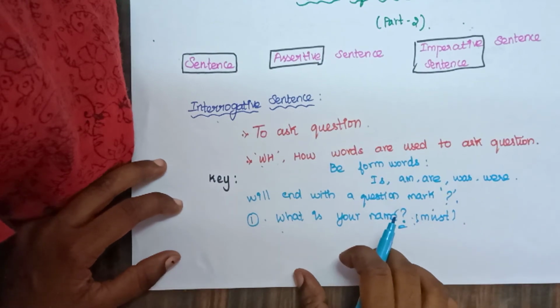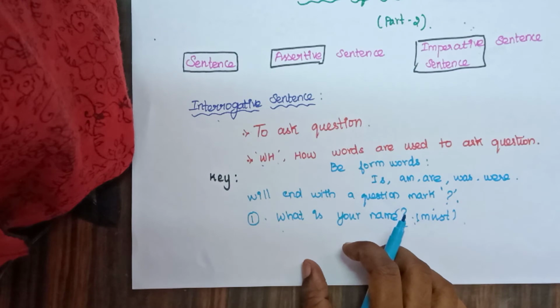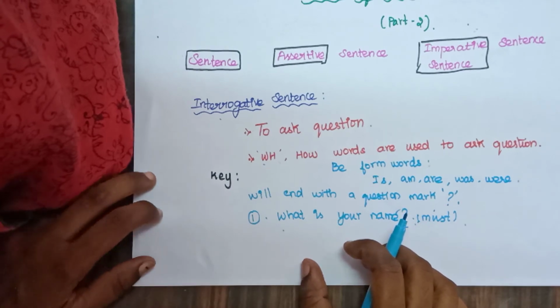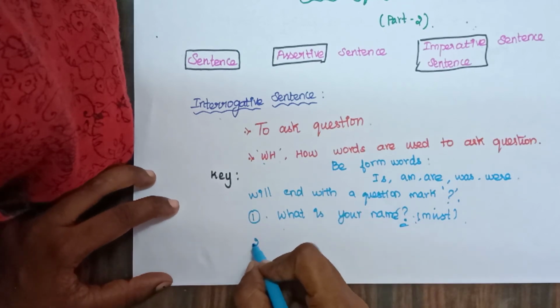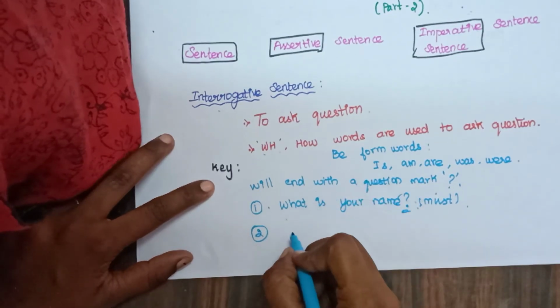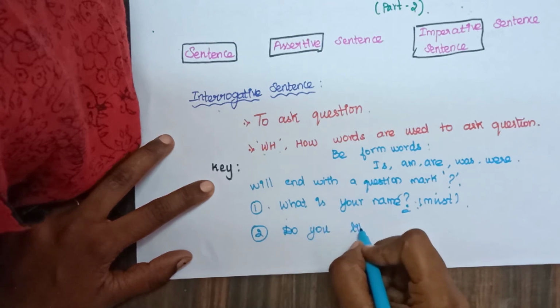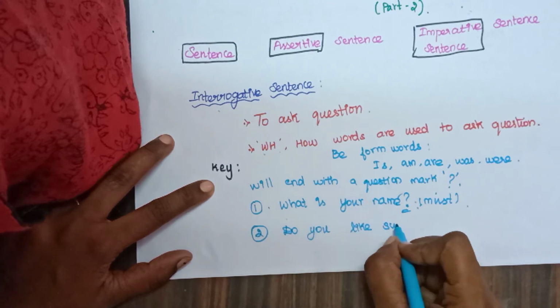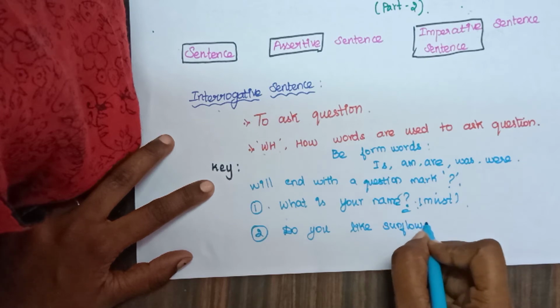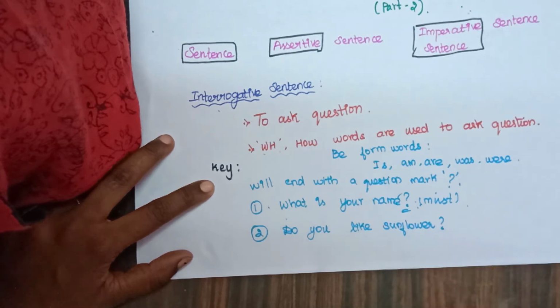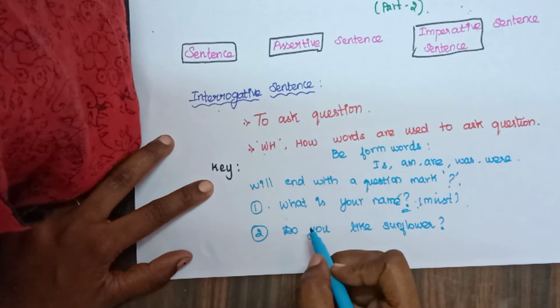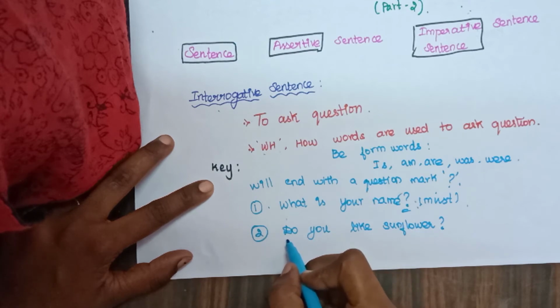Okay, then another question, what shall we say? Do you like sunflower? So this is a type of interrogative sentence. And where are we seeing a WH question here?